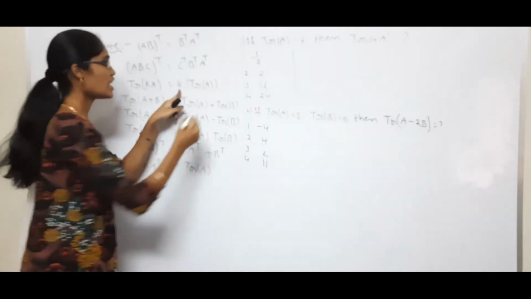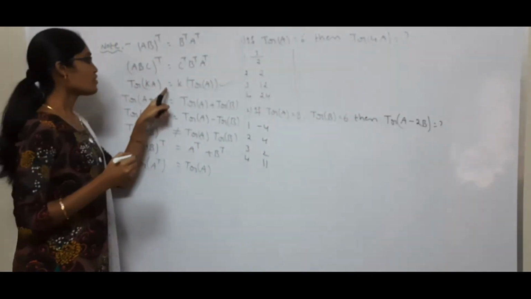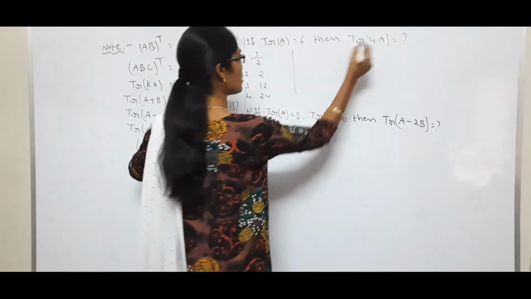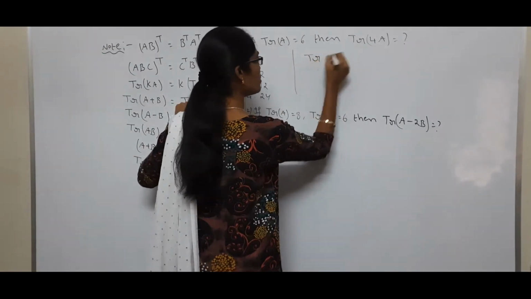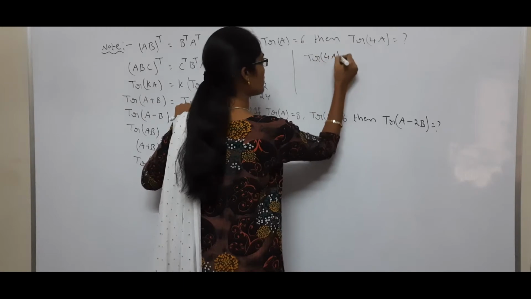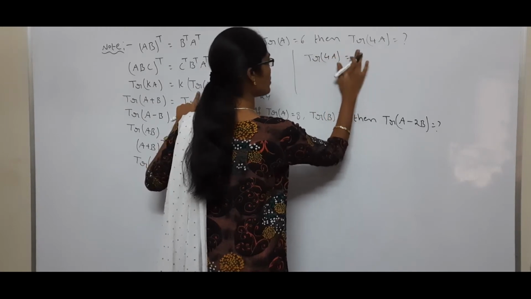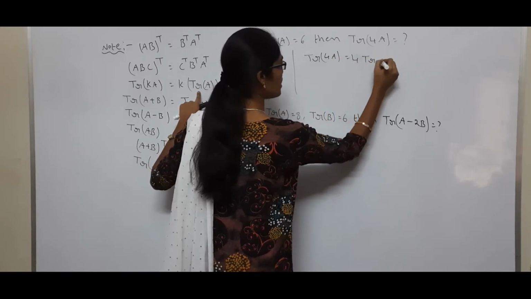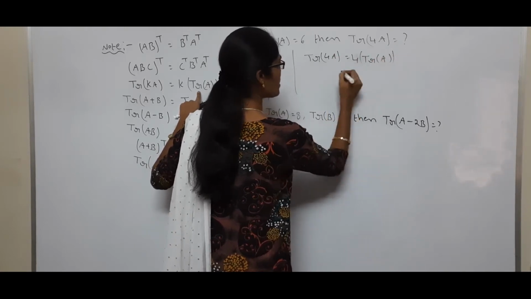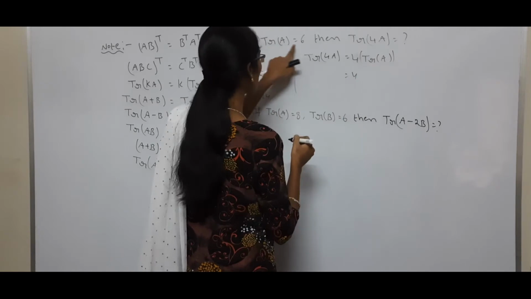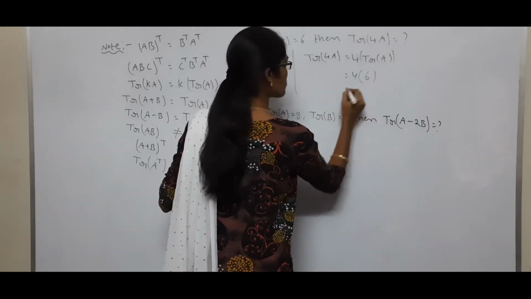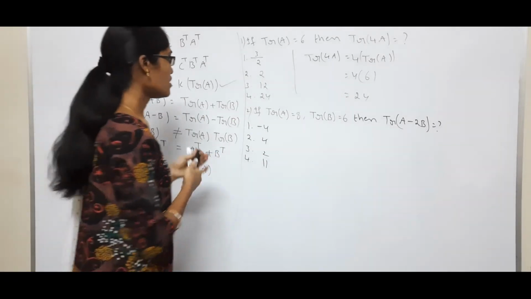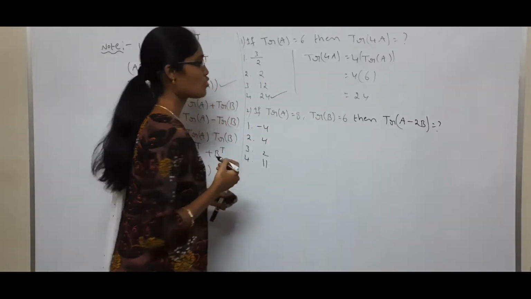The formula for trace of K into A is K into trace of A. Using this formula, trace of 4A is equal to 4 into trace of A. What is the given value? Trace of A is equal to 6. So 6 4s are 24. Okay, that is the answer. Which option? Fourth option.